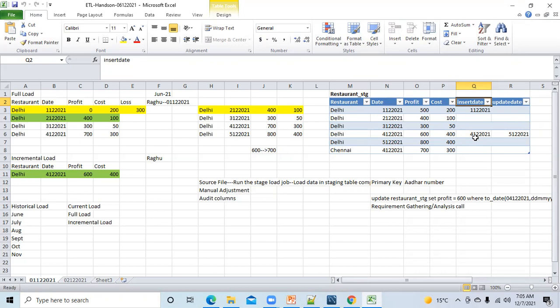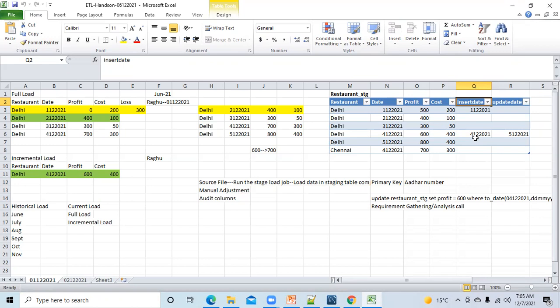Tanvir, what actually does audit column mean? Okay, let's try to understand the dictionary meaning of audit. Whenever any audit happens in any organization, whether it is a private or government organization, their task is to check how the transactions or how the process is working.